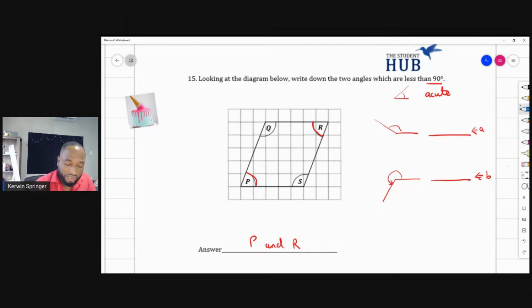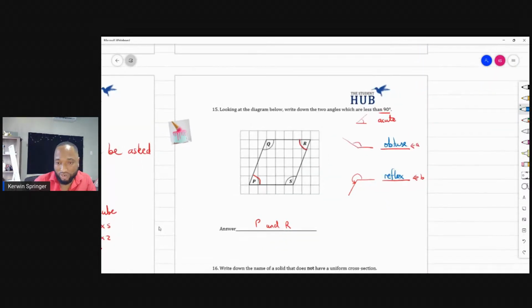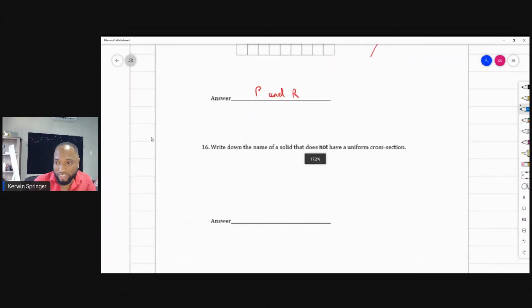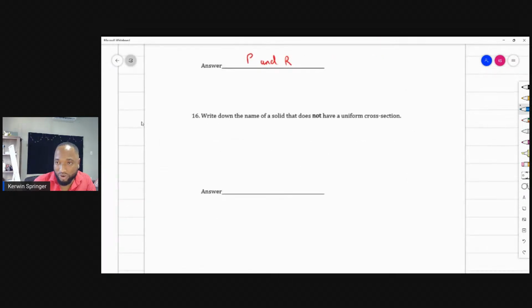So we're recapping this. This is obtuse, of course, and this is reflex. These are things you need to memorize and just have in your back pocket, in your mind, and not your actual back pocket. Write down the name of a solid that doesn't have a uniform cross-section.